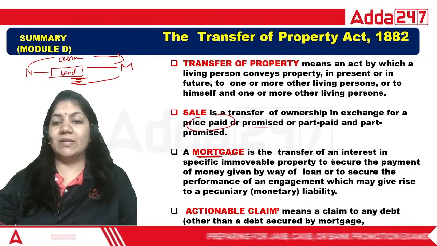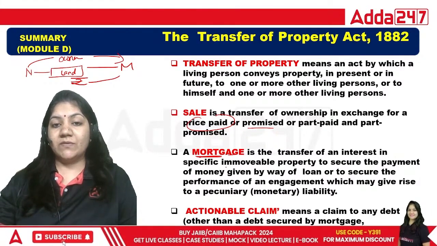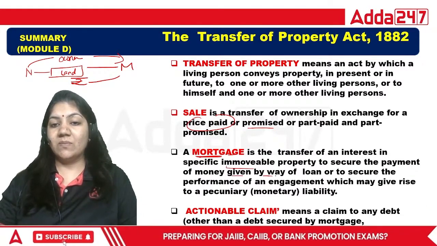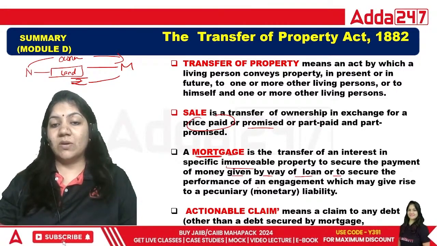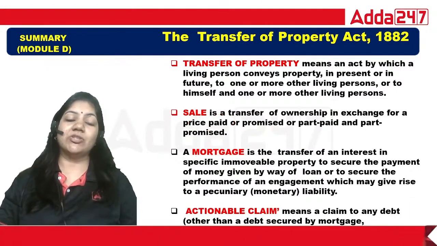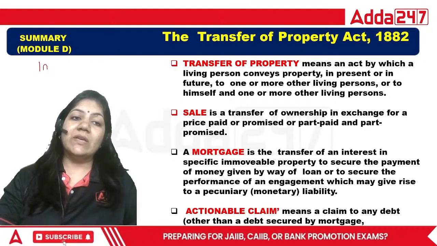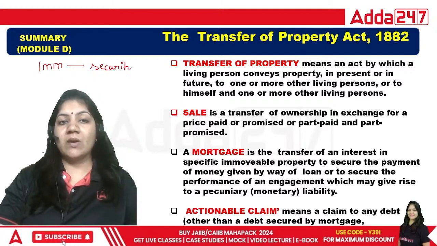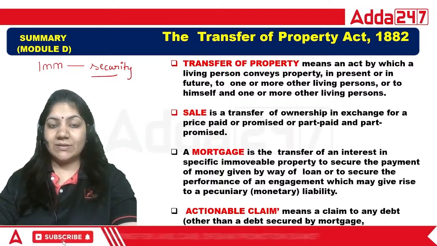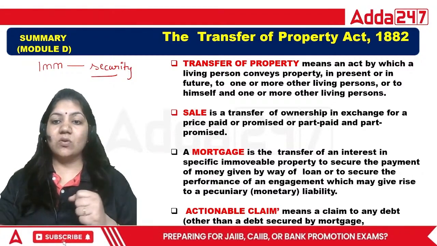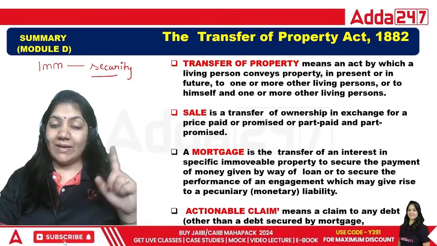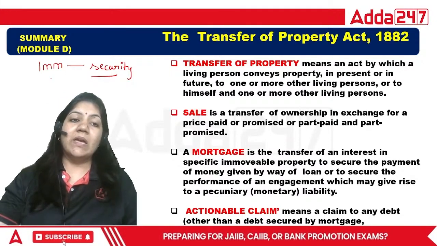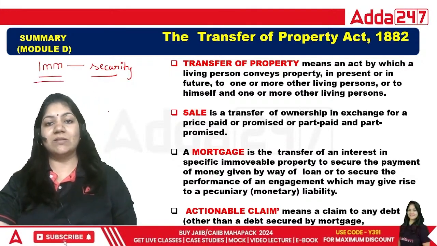Now, mortgage. What is mortgage? Mortgage is basically the transfer of interest in a specific immovable property to secure the payment of money given by way of loan and to secure the performance of an engagement. That is a very simple definition. Mortgage means when we give immovable property as a security to the lender. In the pledge, we give movable property as a security, but in this one we give immovable property as a security. This is called mortgage.